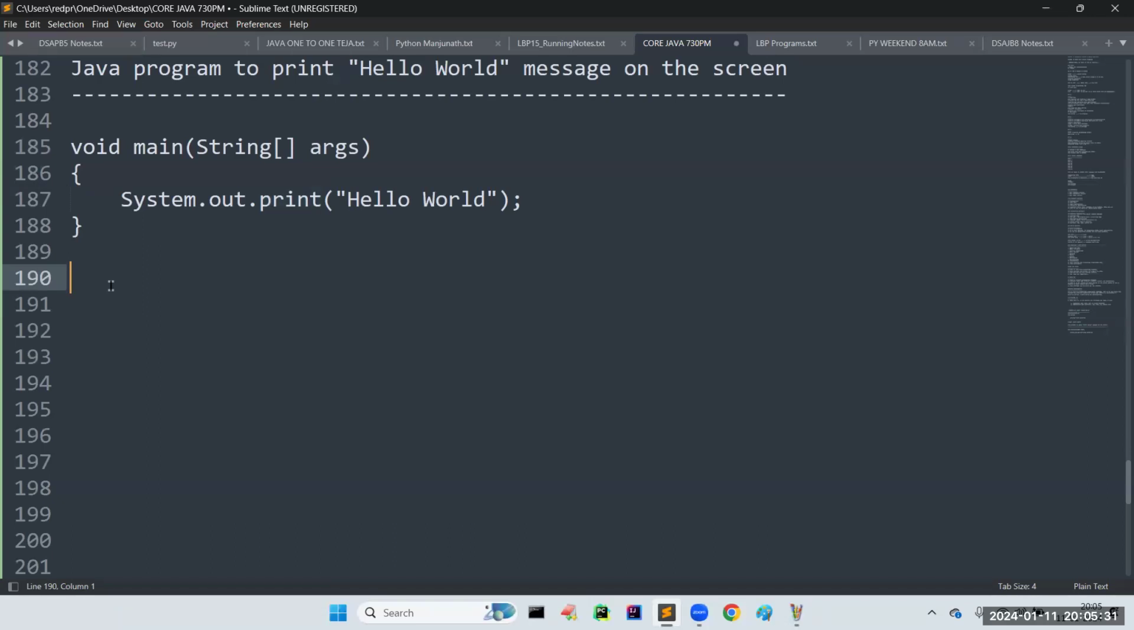Okay. Sir, any doubts up to this? Please confirm. Any doubts up to this? Whatever I covered, please confirm.